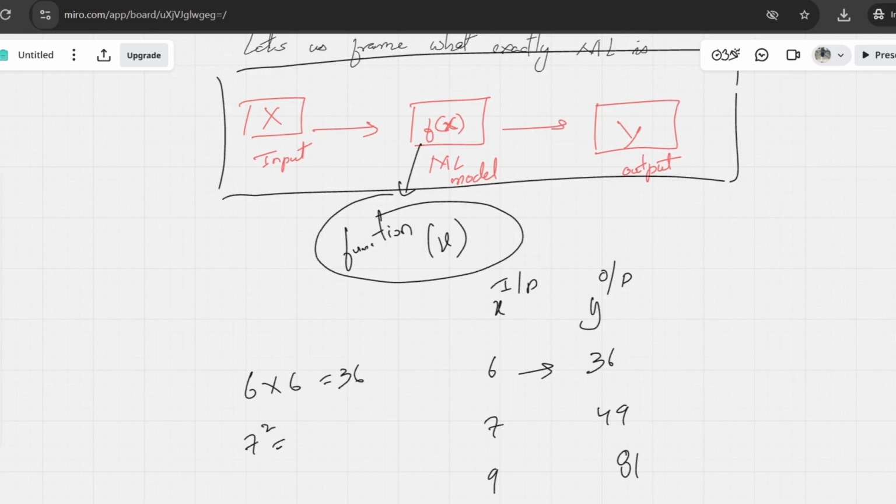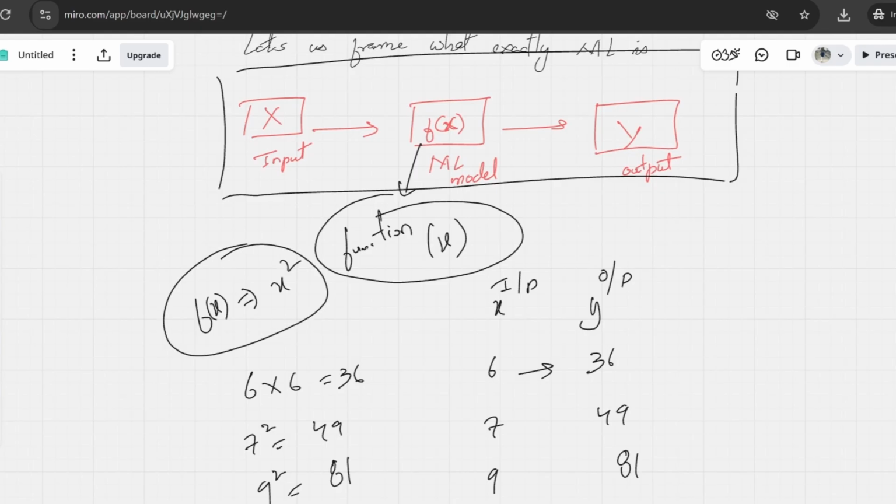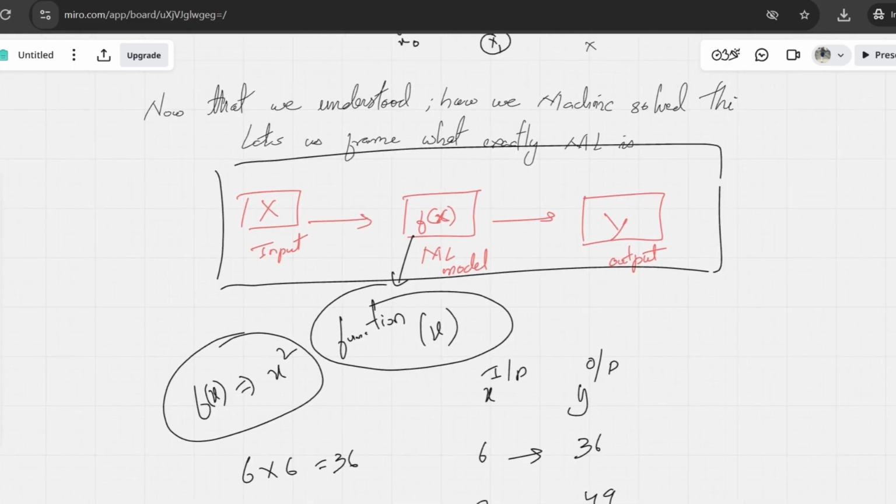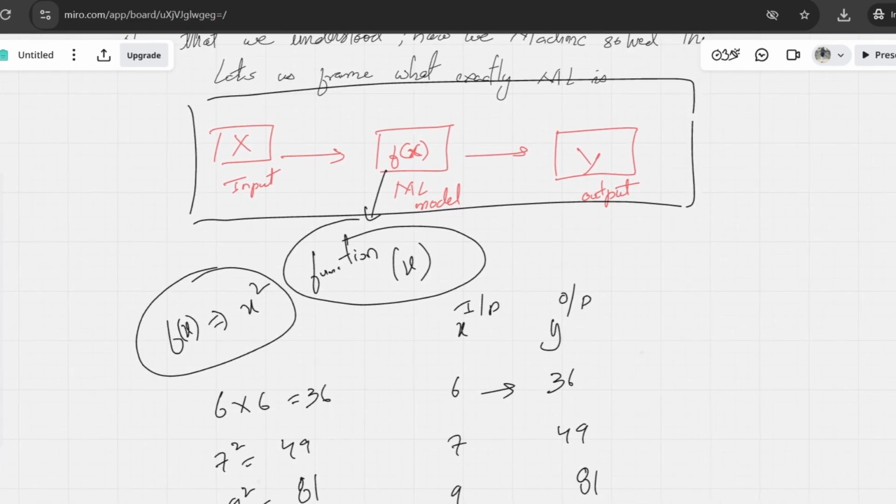Similarly 7 squared becomes 49, 9 squared becomes 81. So the f of x here becomes x squared. So we are trying to learn from the data itself, intelligently, to represent the output y. That is what f of x means.